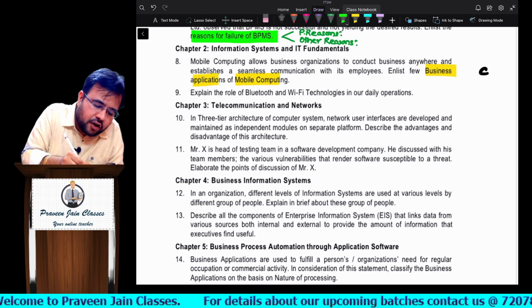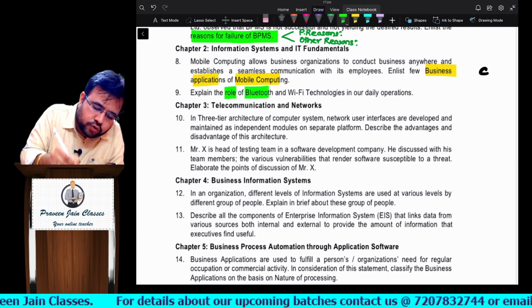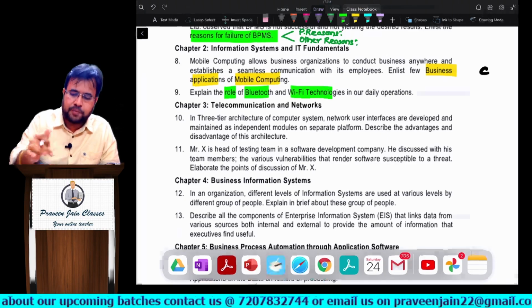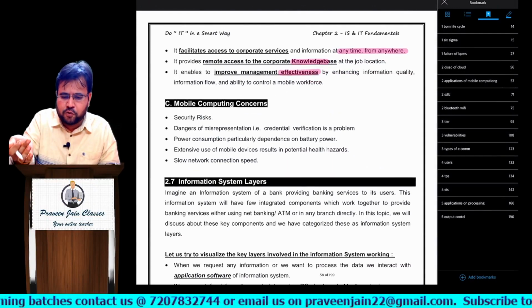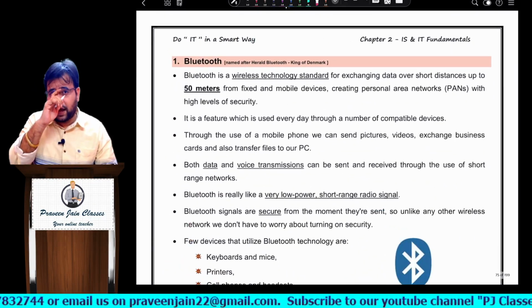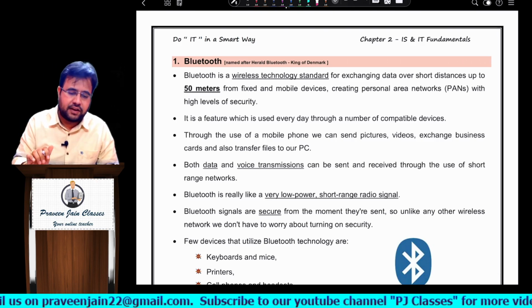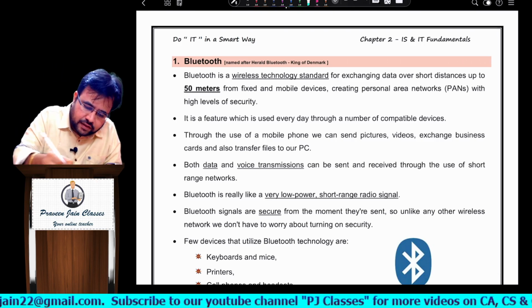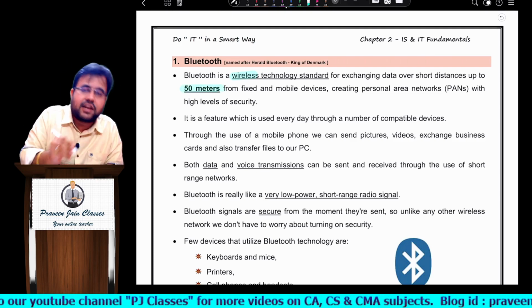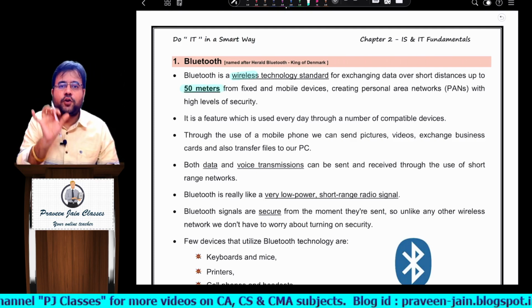Anyway, now we are talking about role of Bluetooth and Wi-Fi, sir. Can I say direct question? Now, if at all you remember, sir, the Bluetooth answer. Now, most of the time people do write whatever they like, sir. But some keywords, if you can highlight and remember, sir, that is more than enough. So Bluetooth, wireless, sir. So obviously, it is a wireless standard. Next point, sir. Sir, what will the range be, sir? 50 meters according to your material it is.